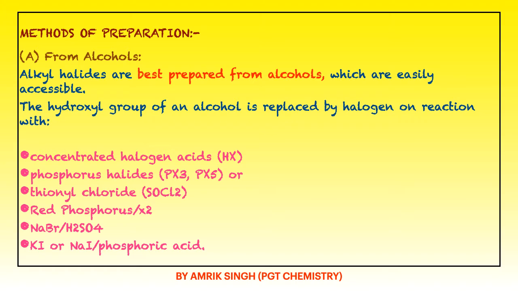Methods of preparation of alkyl halides. The first method is from alcohol. Alkyl halides are best prepared from alcohols, which are easily accessible. The hydroxyl group of alcohol is replaced by halogen on reaction with highly concentrated halogen acids HX (HCl, HBr, HI), phosphorus halides like PCl3, PCl5, thionyl chloride SOCl2, red phosphorus in the presence of X2, that is Cl2 or Br2, NaBr in the presence of H2SO4, KI or NaI in the presence of phosphoric acid.